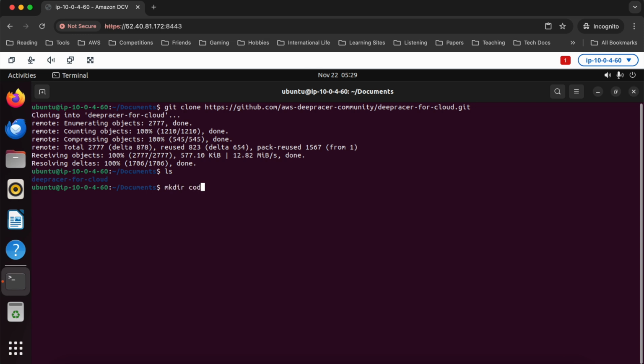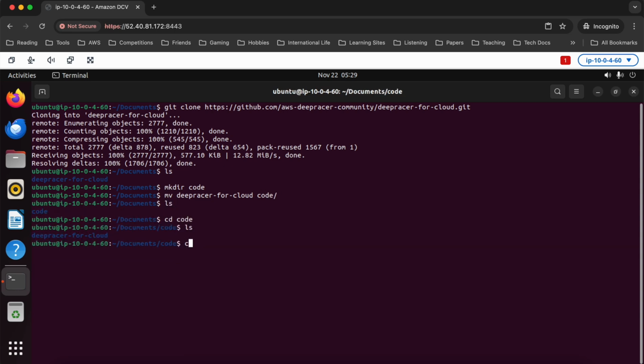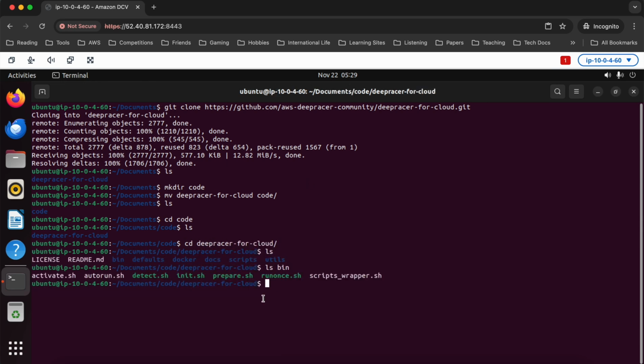You know what? Let's make a code directory, and we'll move deepracer for cloud into there just to keep my documents folder clean. CD to code. Deepracer for cloud, and actually if you look in this bin directory, there's a couple of setup scripts, right? So like activate, we'll use that later. That basically just sets up environment variables for us so that we can run shortcut commands from the terminal here to start and stop training and evaluation jobs and stuff like that.